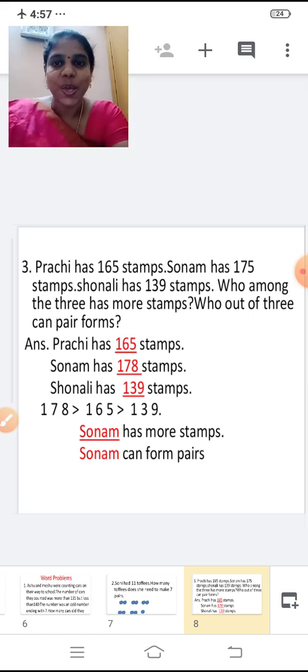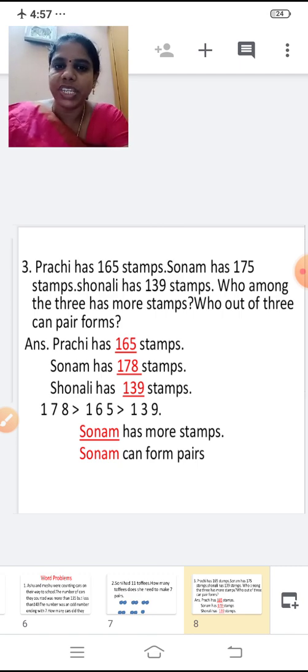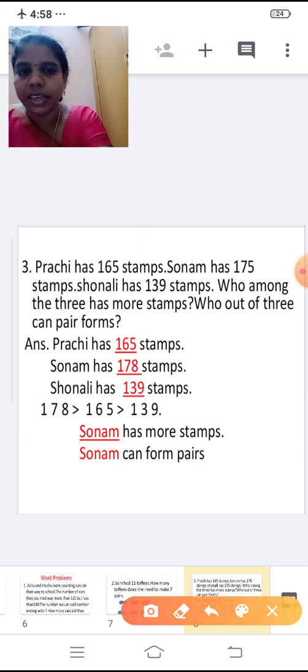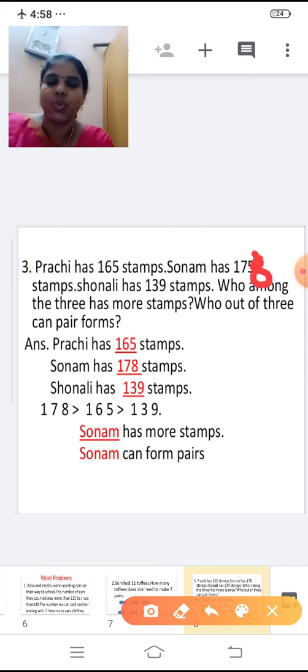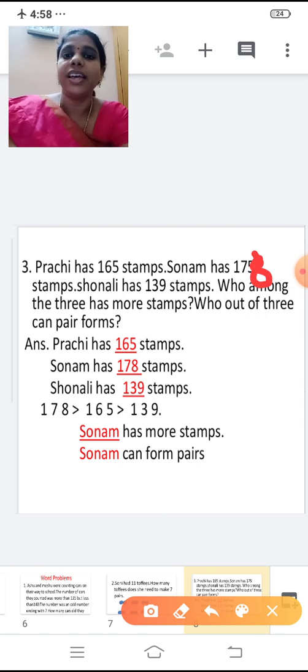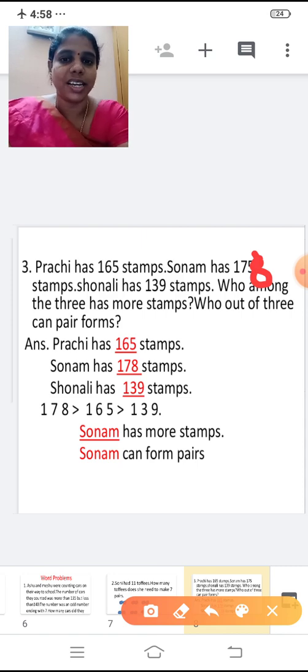Sonam has 175 stamps. Sorry, 178 stamps. Sonam had 178 stamps. Sorry, Prachi had 165. Sonam had 178 and Shonali had 135.